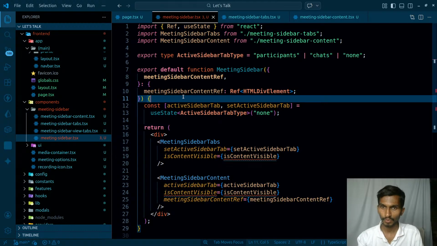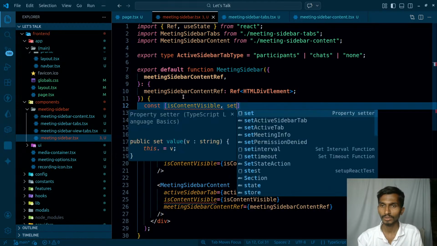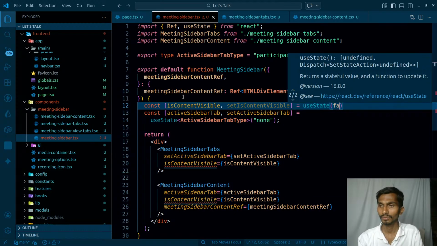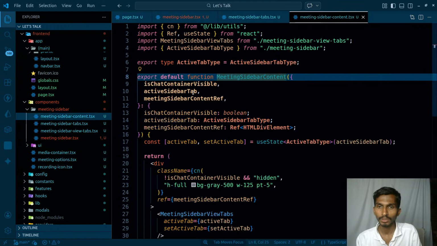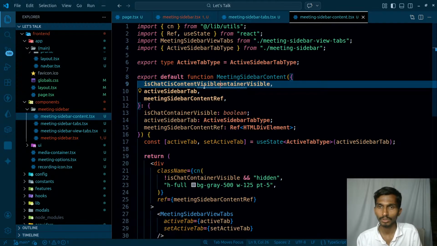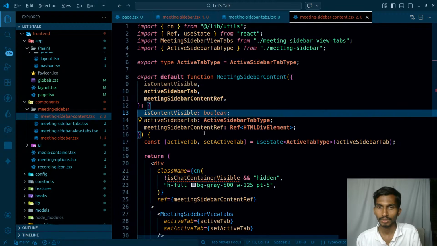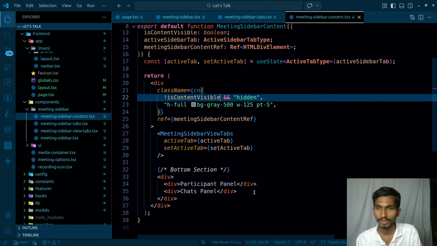So let's create a state over here. Const is content visible, set is content visible equals useState, and by default it's going to be false. Content is not going to be visible by default, and this is going to take its content. So is the container visible, is the content visible, I'm going to get it here. Once I have it here, if is content is not visible, then it's going to be hidden, and that's it, nothing else.